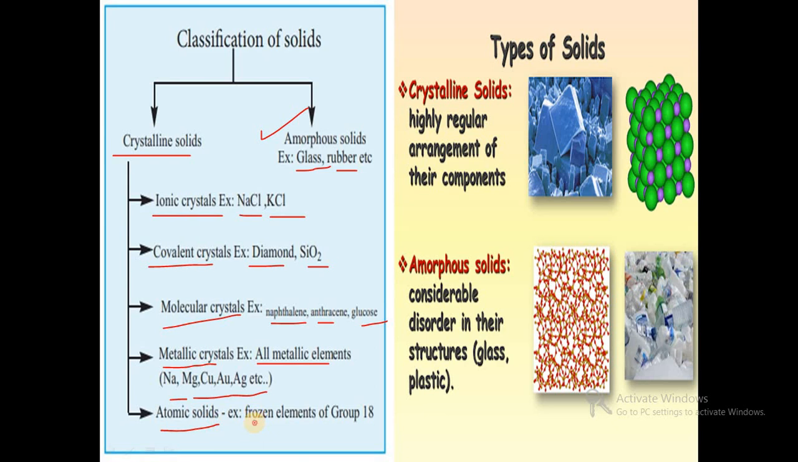Then atomic solids, that is frozen elements of group 18, meaning inert gas elements. So this is about the crystalline solids. Types of solids mainly consist of two types. Crystalline solids are highly compact, with a highly regular arrangement of their components, and a specific shape and size. In amorphous solids there is considerable disorder in their structure, with no specific arrangement of atoms. So this is disordered and this is ordered. This is the main difference between crystalline solids and amorphous solids.